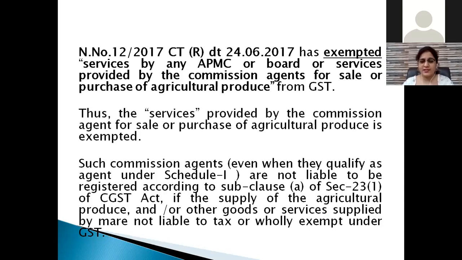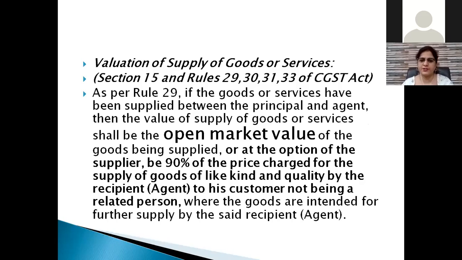In that case, as they are dealing with the agriculture produce, this section will not be applicable, schedule will not be applicable. It means that the agent, even though I'm saying he is an agent, is not liable to get himself registered, because if you look at the definition for registration, one who deals with taxable supply. They have used the words taxable supply, and here he is dealing with agriculture produce which is exempted. So the agent of APMC has been specifically excluded. They are not required to get themselves registered.